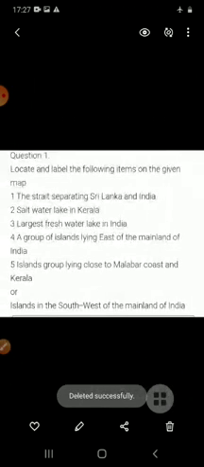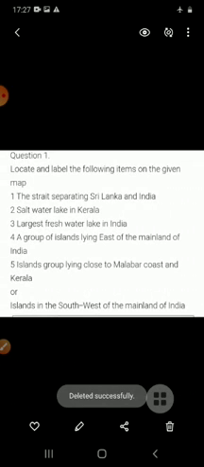Today I am going to start chapter 3 in geography, that is the drainage. Students, about this chapter I must say that the content of this chapter has been deleted from the CBSE syllabus. So students, what you have to do from this chapter? You have to do only map work, means there is no need to study the content. So for this, students, I have selected 3 map works.